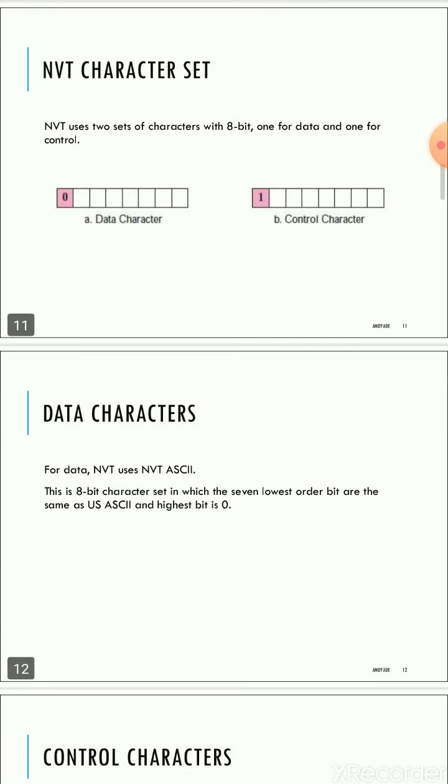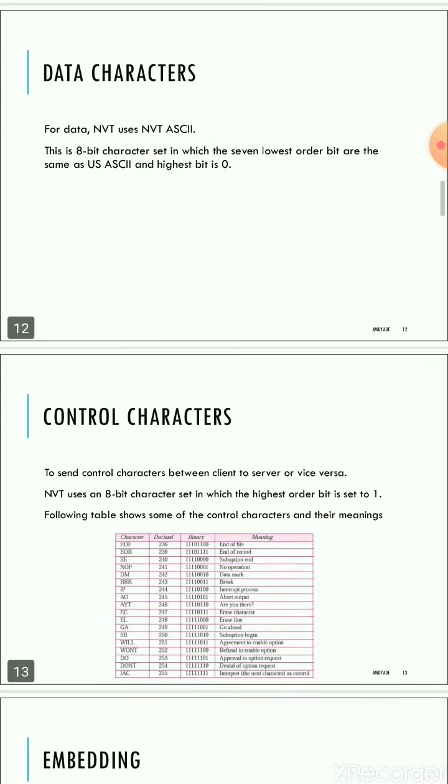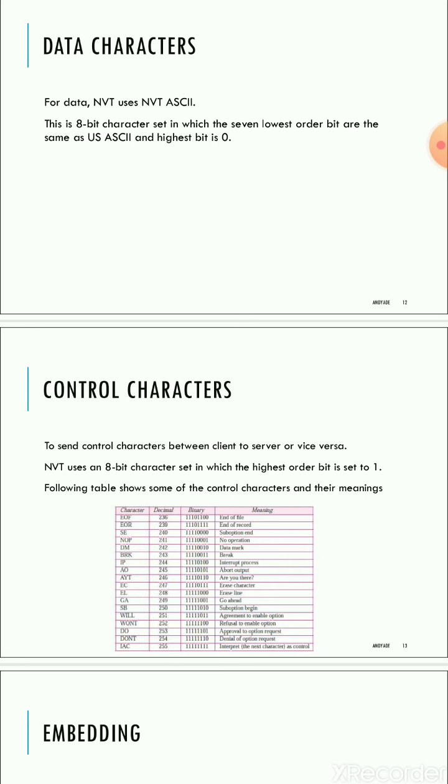Next, NVT characteristics. NVT has two different types of characters used to transfer the information. One is the data character, and another is the control character. Both use 8 bits to transfer the information. The highest bit is 0 in the data character and 1 in the control character. What are data characters? This is an 8-bit character set in which the 7 lowest order bits are the same as US ASCII, and the higher bit is 0, which is used to transmit the information.